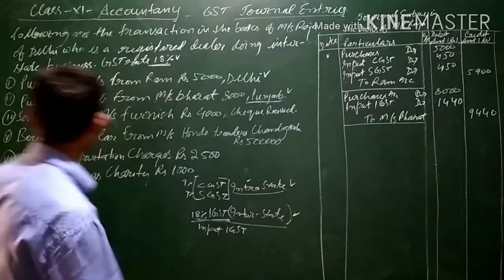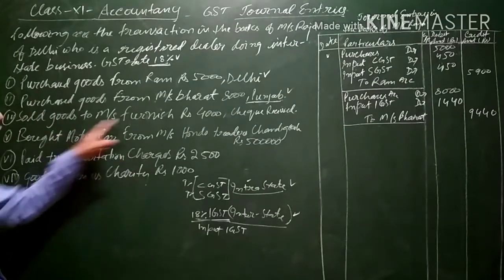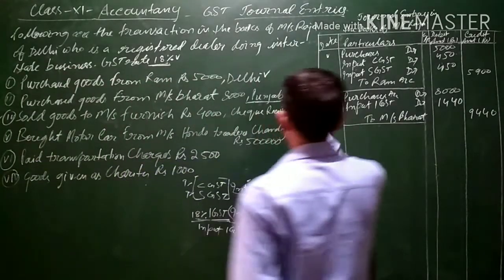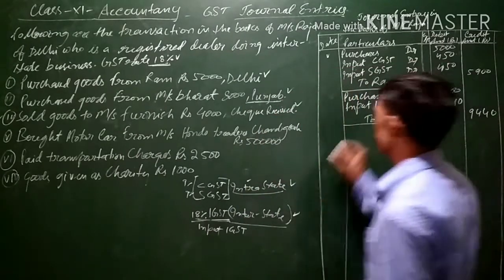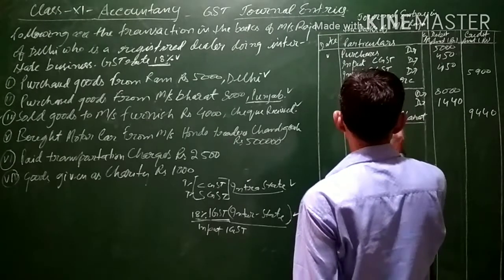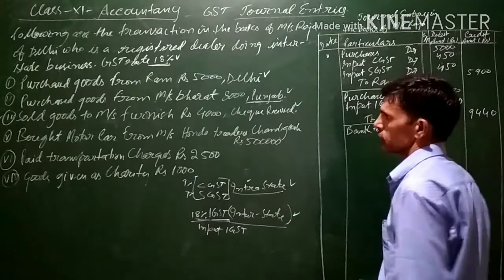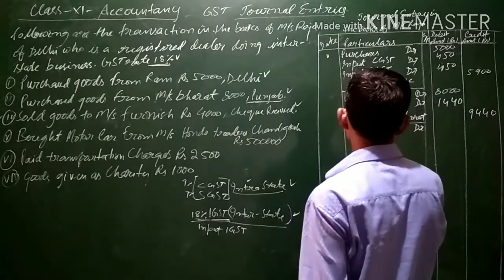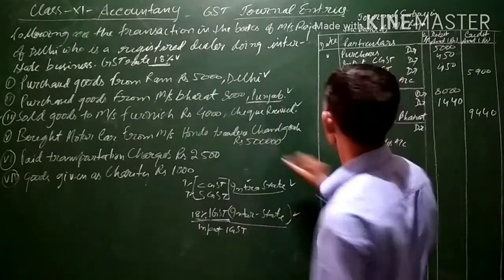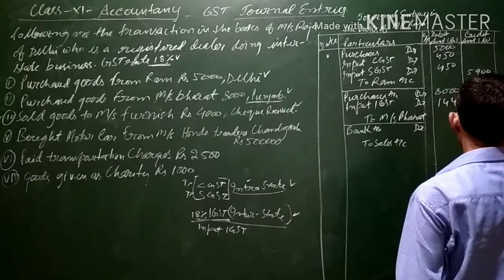Third, goods are being sold to Mrs. Furnace for rupees 4,000 and a check is received. When a check is received, this means bank account will be debited. Bank account will be debited. Now, to sales. The goods are sold, that is of 4,000.